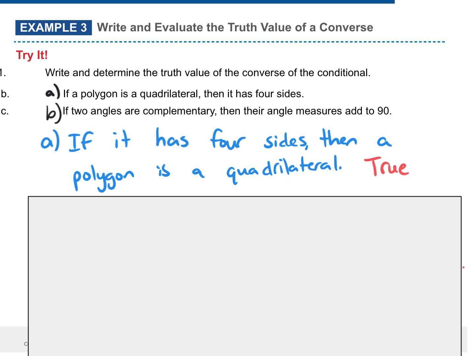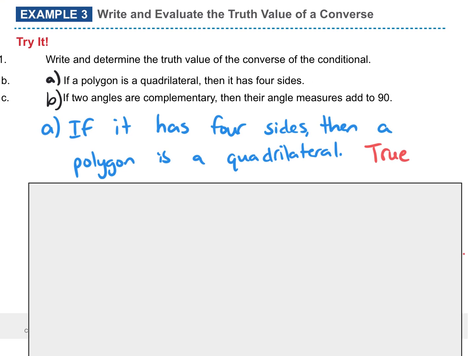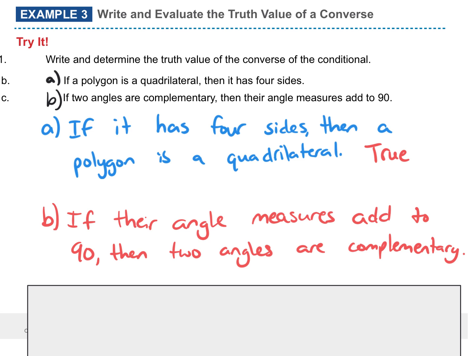Part B, who wants to share that statement there? If 2 angles add up to 90 degrees, then they are complementary. Clap once if you agree with that. Awesome. What is the truth value to that? Does anyone know what complementary means? Doesn't it just mean they add up to 90? Exactly. Complementary means they add up to 90. So what's the truth value? True. Does anyone know the term for adding up to 180? Supplementary. Yep, good.